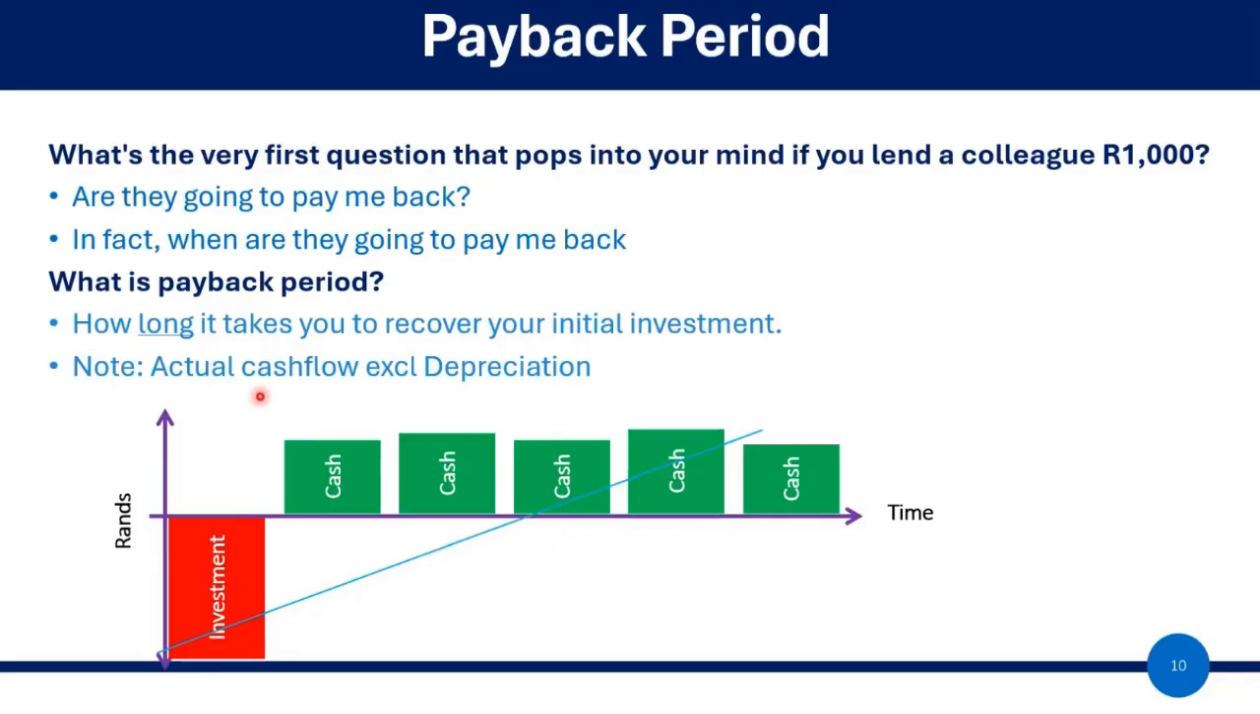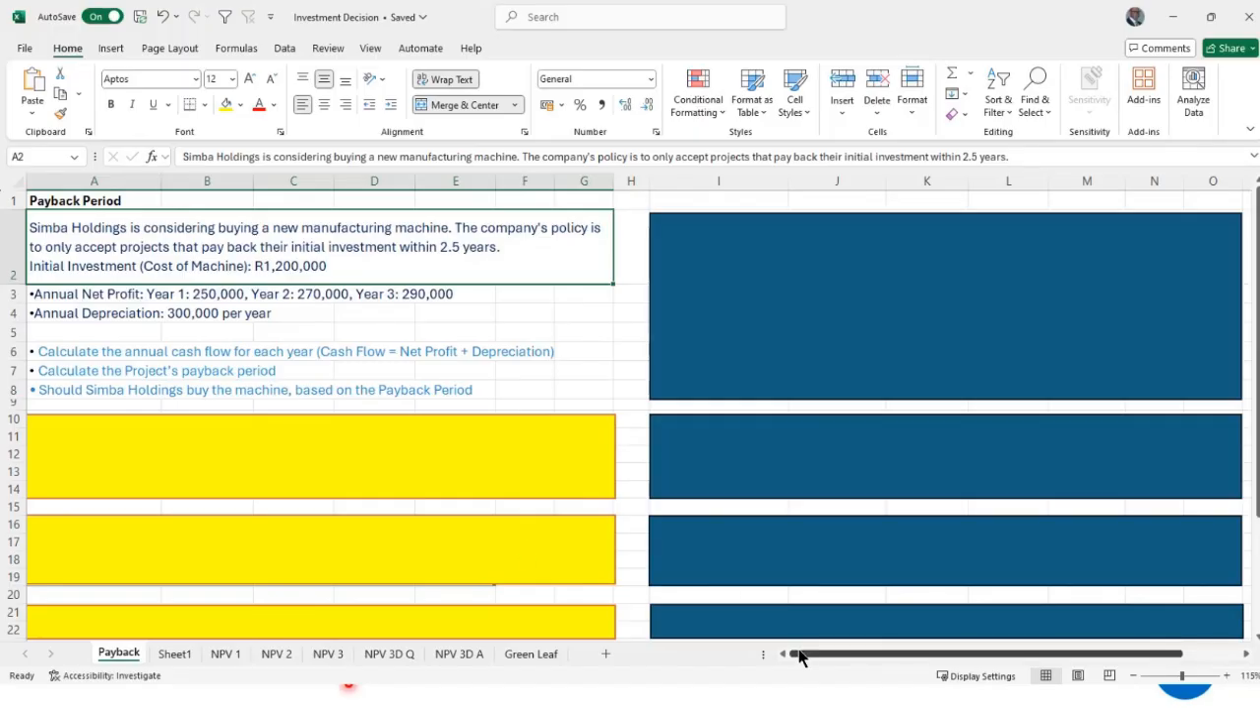And also, like we said yesterday, when we are evaluating an investment, we have to exclude depreciation, because depreciation is not a cash flow item. We don't pay out any money. So whatever net profit, you have to add back depreciation. Okay, let's do a question so that maybe it will make a bit more sense. I want us to focus on a few things.